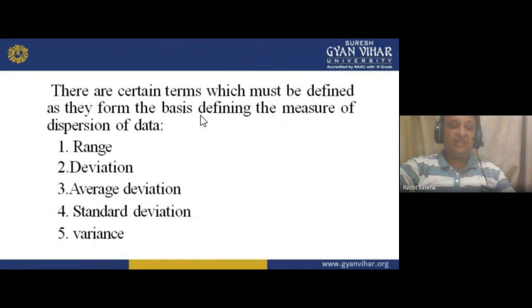First is the range, second is the deviation, third is the average deviation, fourth is the standard deviation, and fifth is the variance. These are calculations, and in later lectures I will tell you how we can calculate them. In this lecture, first see these five things.